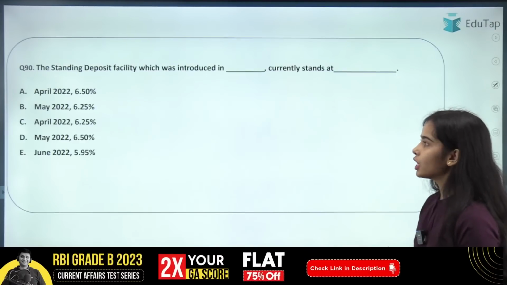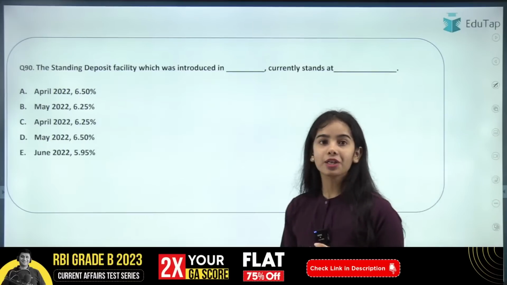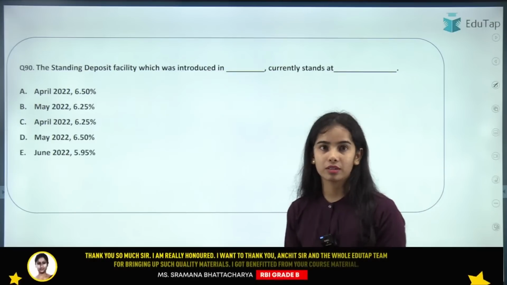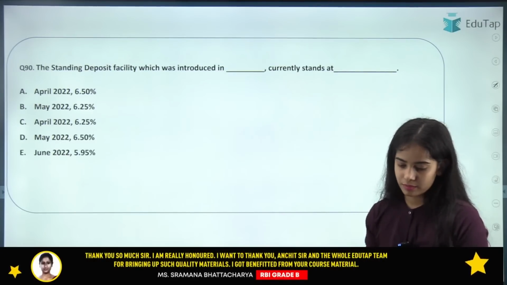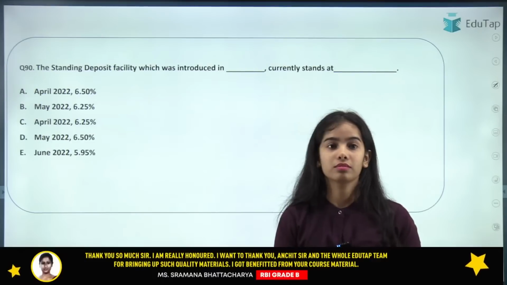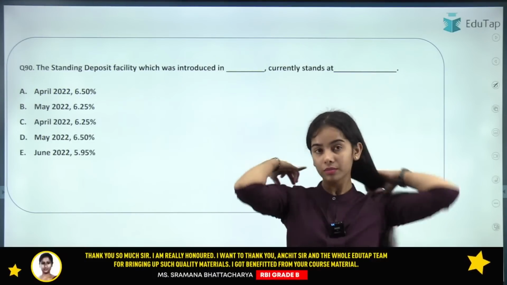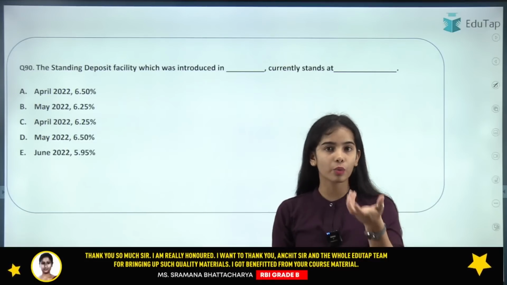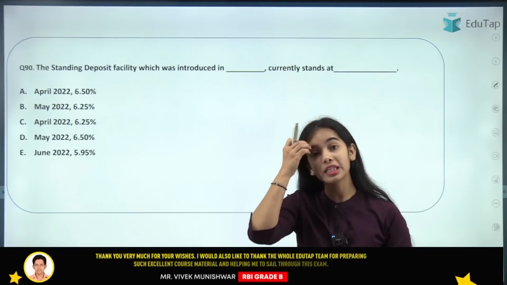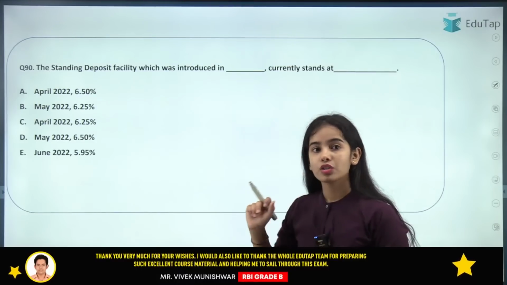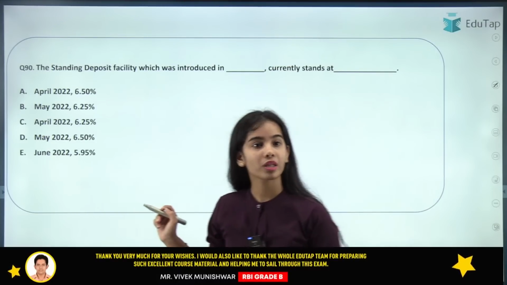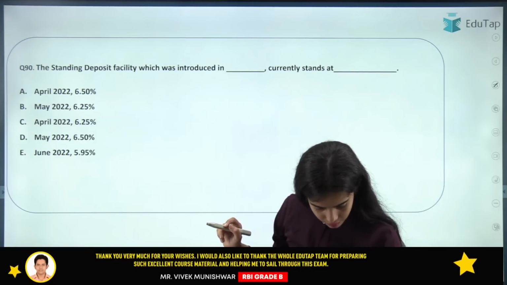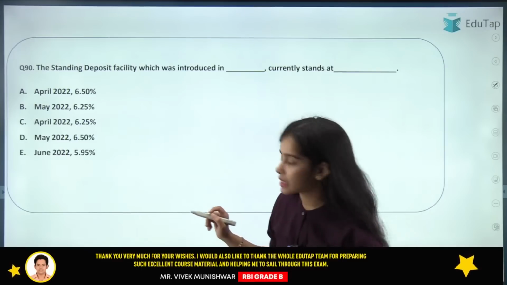So now coming to the next question, the standing deposit facility which was introduced in dash currently stands at what? So standing deposit facility was introduced in what? In which month, in which year? So yes, I am getting the answer C. Yes, Tapan, Saurish, Muskan, yes, absolutely correct.